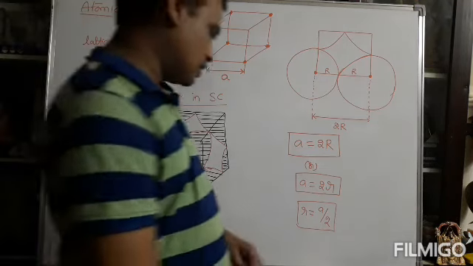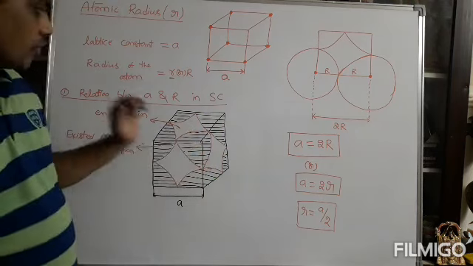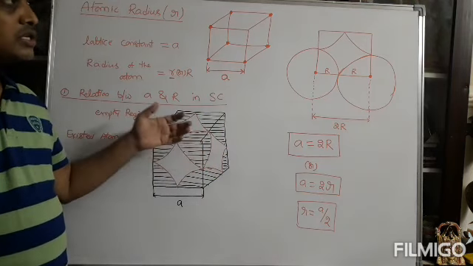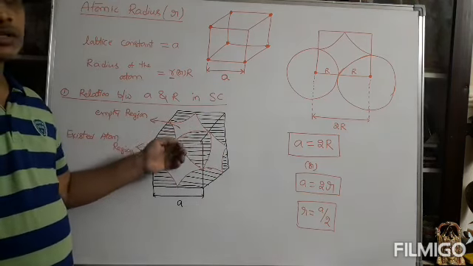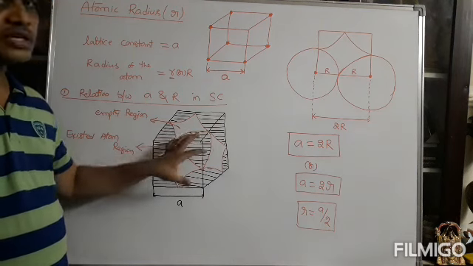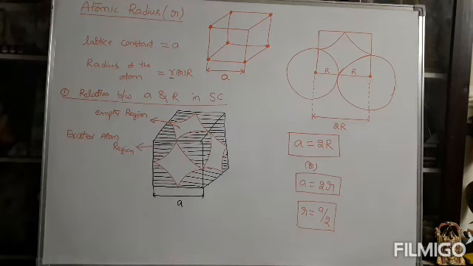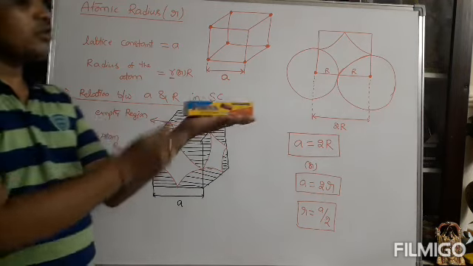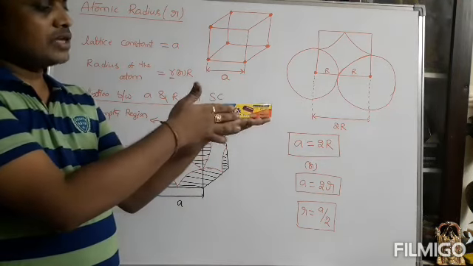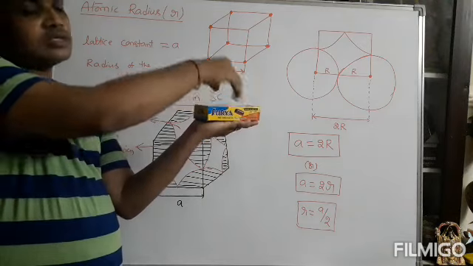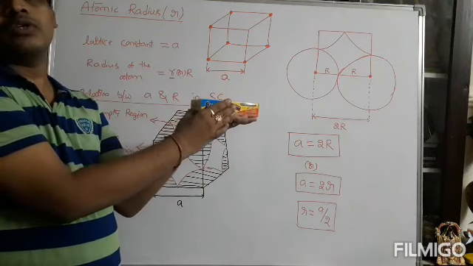So first of all, see this. This is the original cubic structure, showing only 3 looking faces. You can take one cube like this: face 1, face 2, top face. These 3 faces are only showing.